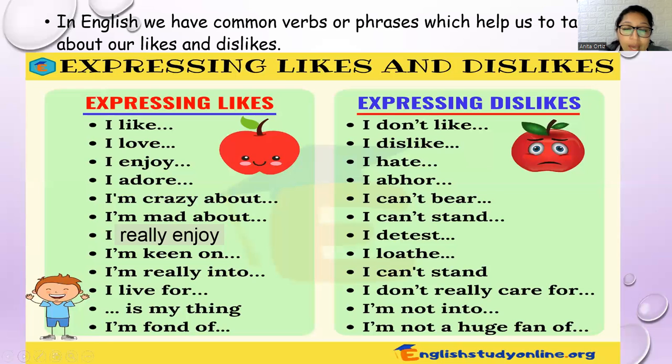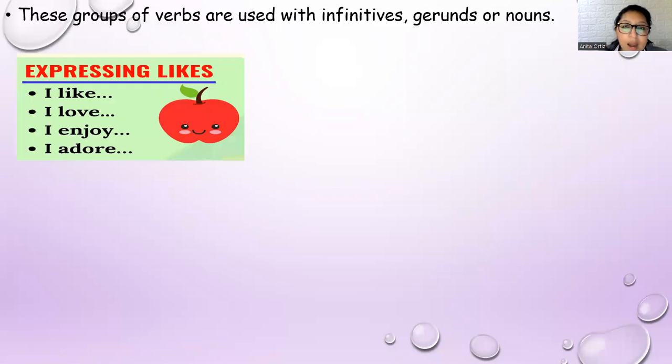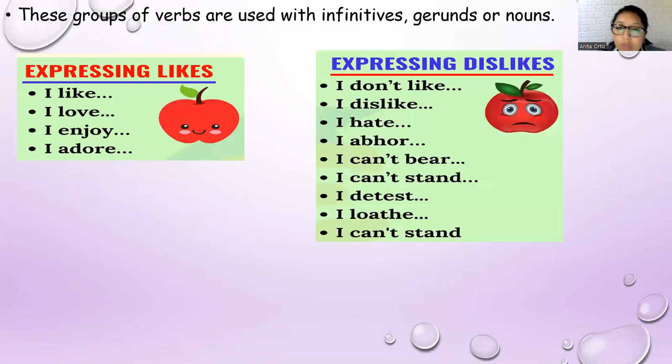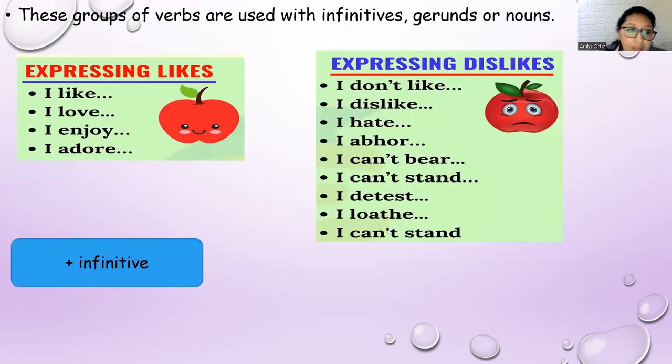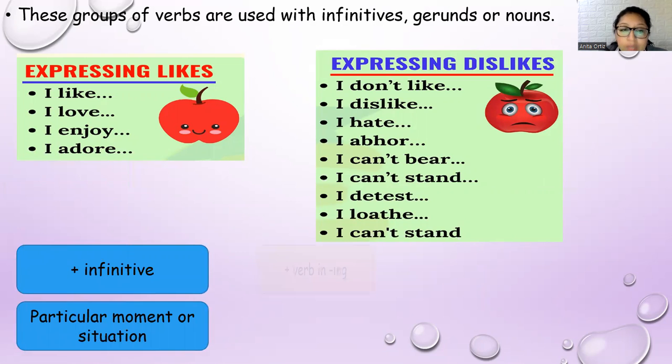Now we have to look at and review part by part, okay? At this moment, we have a little group of verbs. These verbs are used to express likes, and the other ones are used to express dislikes. But what do these verbs have in common? These verbs are used with an infinitive, which is used to talk about a particular moment or situation.